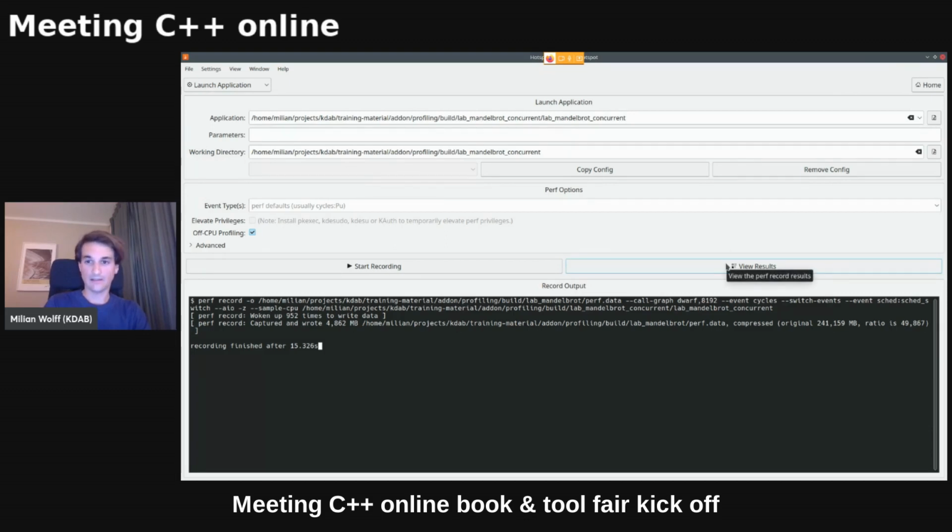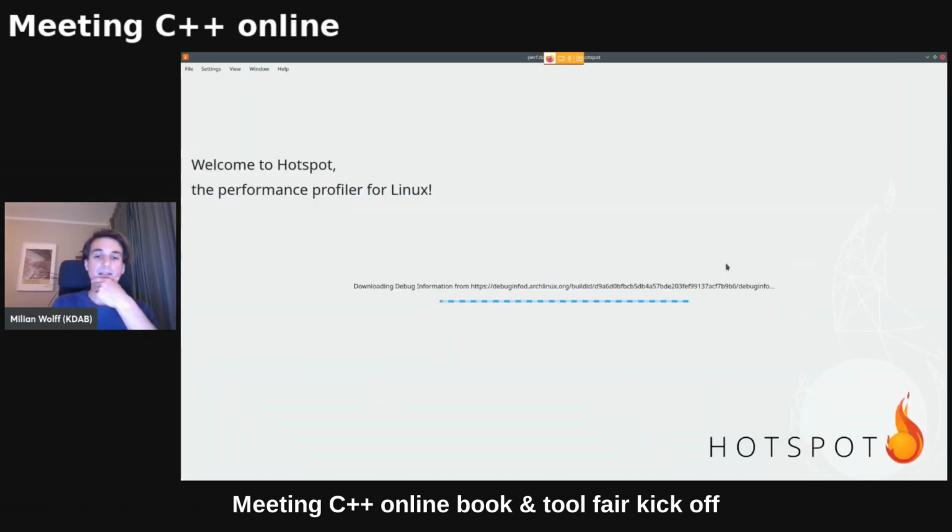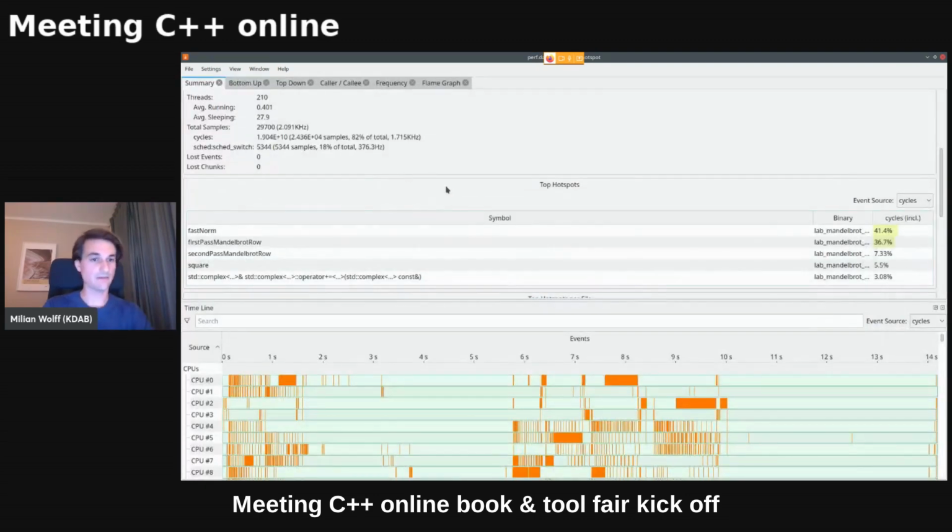Now we can view the results. And again, some debug info D. That should be pretty quick because most is already cached. At least I hope so. Famous last words. Yeah, okay. So now this is done.